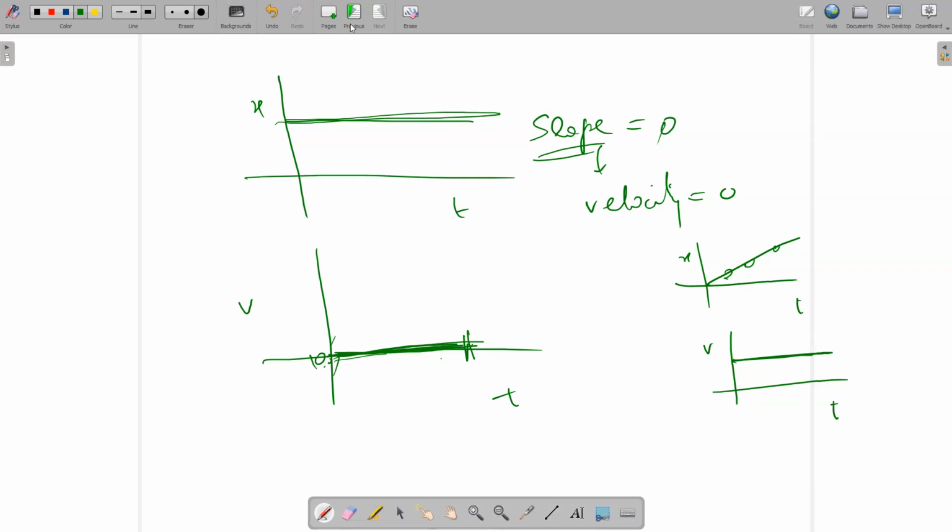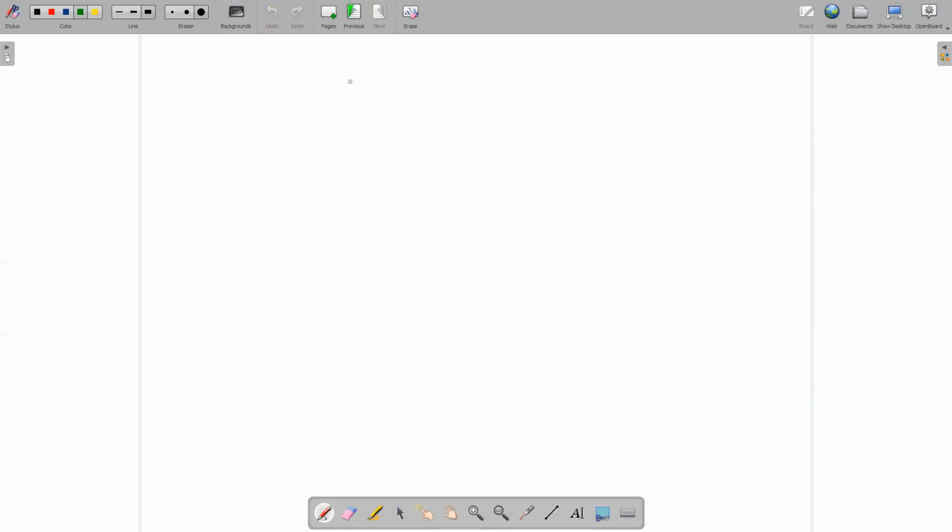After these two situations, now I want to discuss another situation. This is xt and the graph is curved like this one. So at this point, I'm making 2, 3, 4 points here. If you want to draw a tangent line, this is the tangent line. It is cutting the x-axis here.